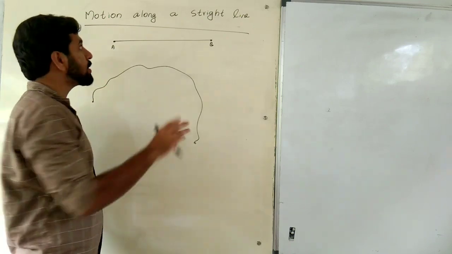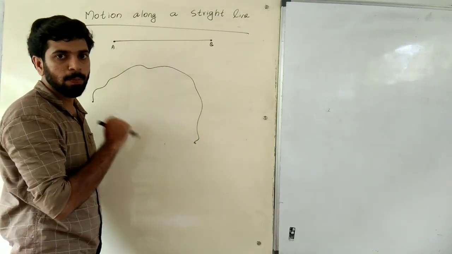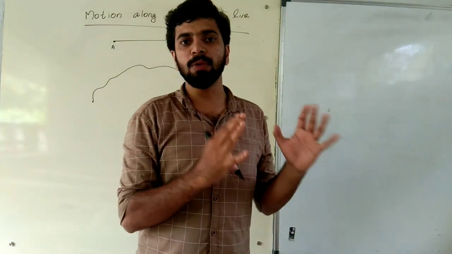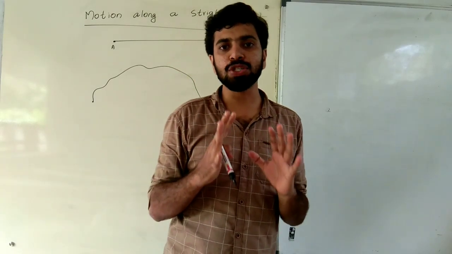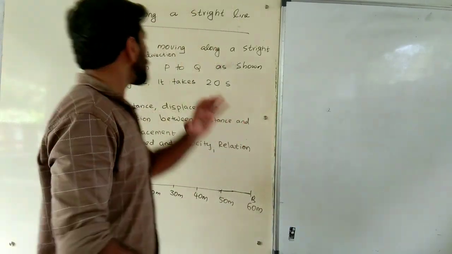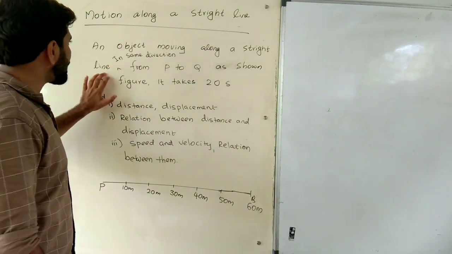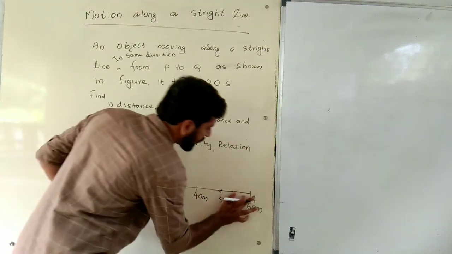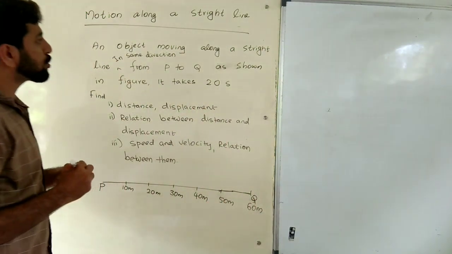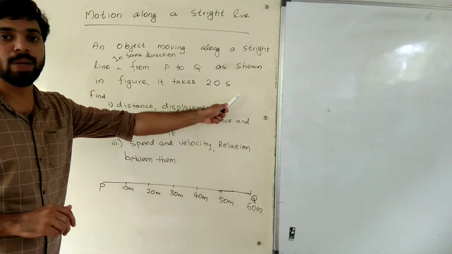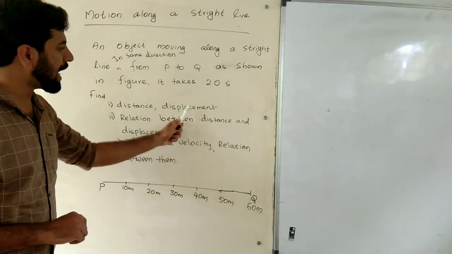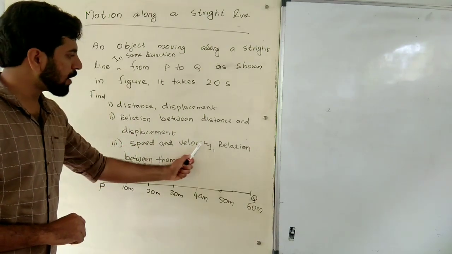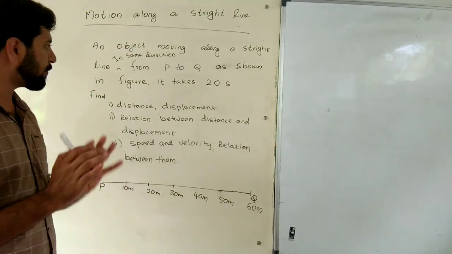What are the main features of this motion? We can discuss it now by using some problems. By doing a problem, we can simply learn motion along a straight line. Our question is: an object moving along a straight line in the same direction from P to Q as shown in the figure takes 20 seconds. Find distance and displacement, the relation between distance and displacement, speed and velocity, and the relation between them. Simple question, we can do that.